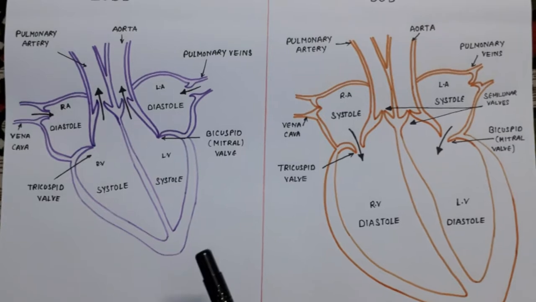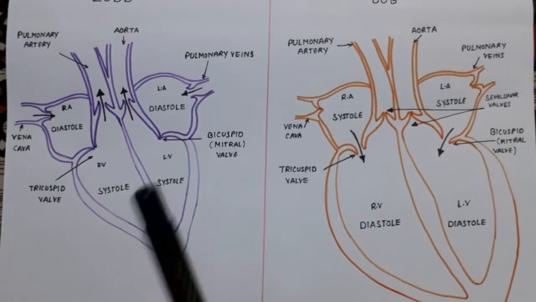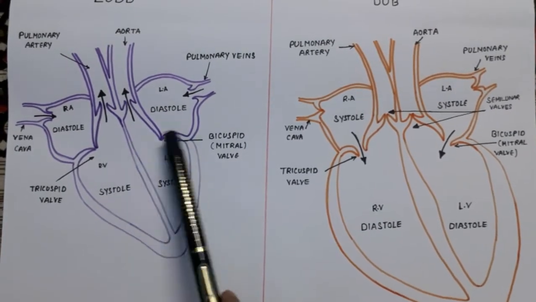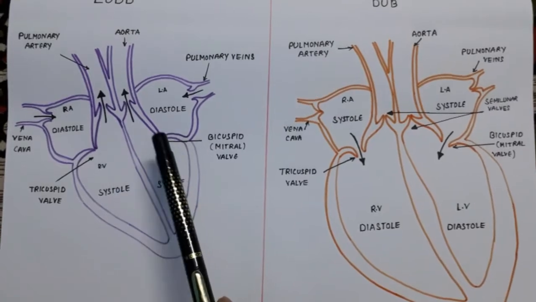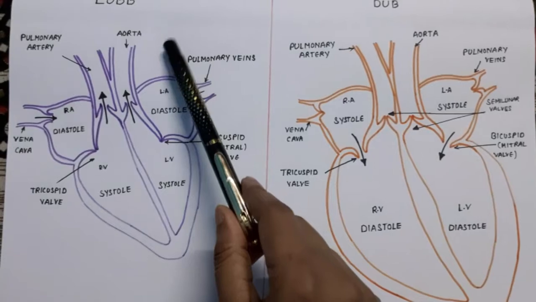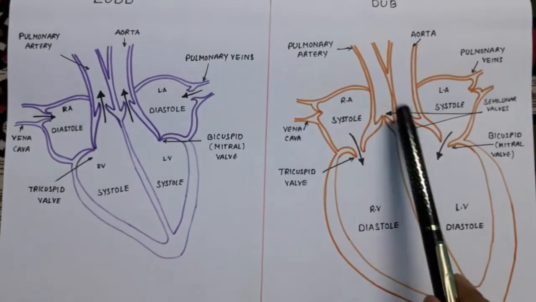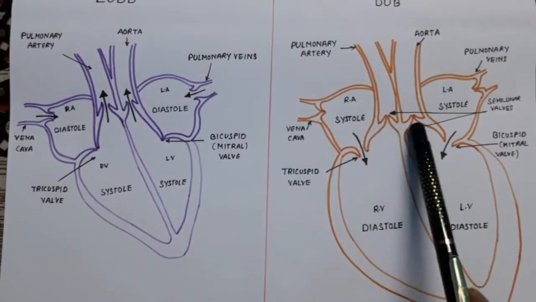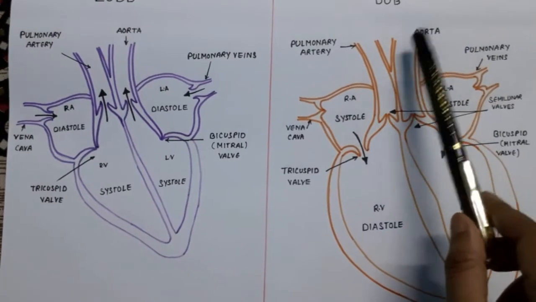So students, you have to remember the main important point: atrioventricular valves close, producing a sound that is lub, and semilunar valves close, producing a sound that is called dub.